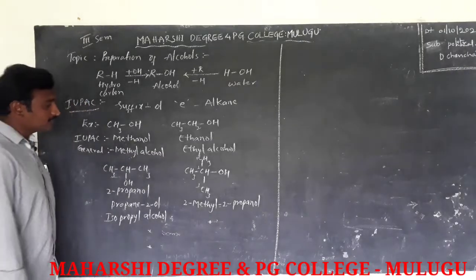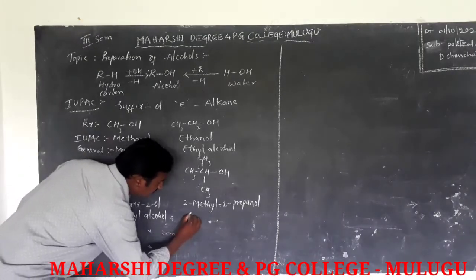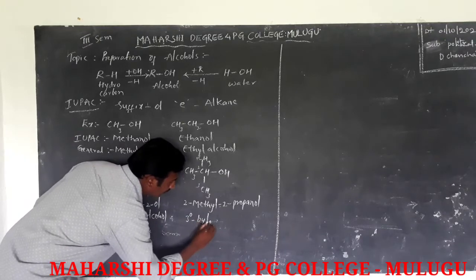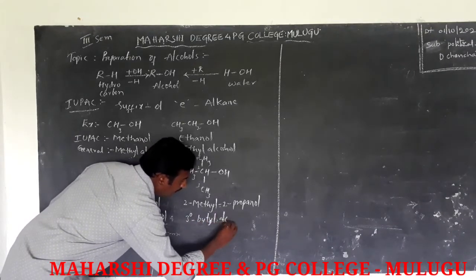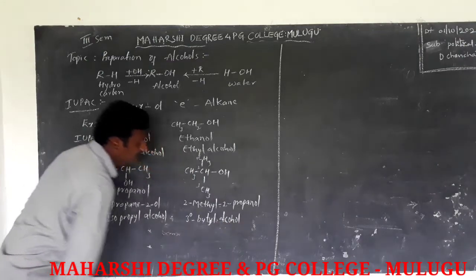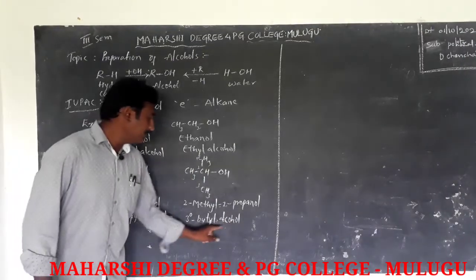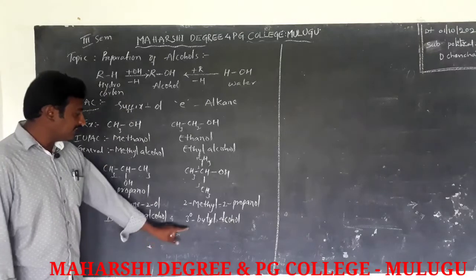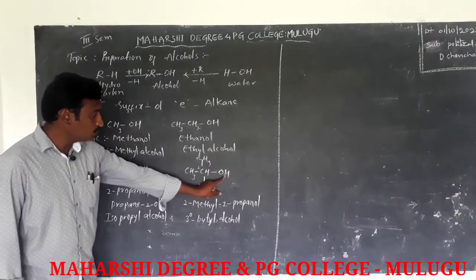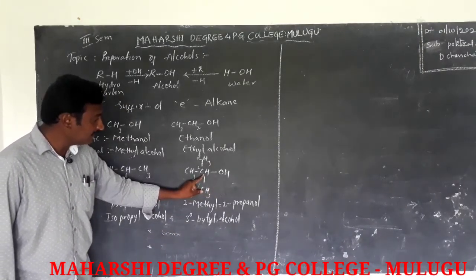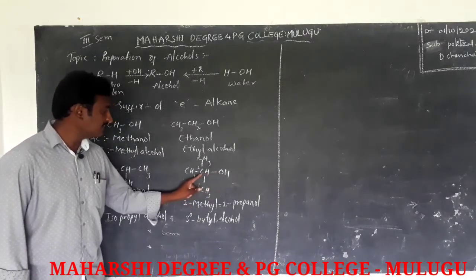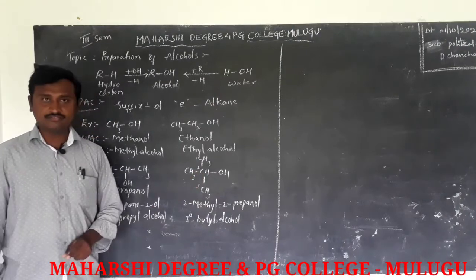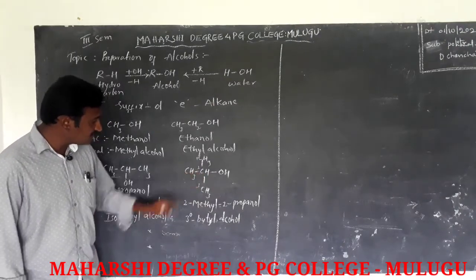The general name of this compound is tertiary butyl alcohol. Tertiary means the OH group is present on the tertiary carbon.